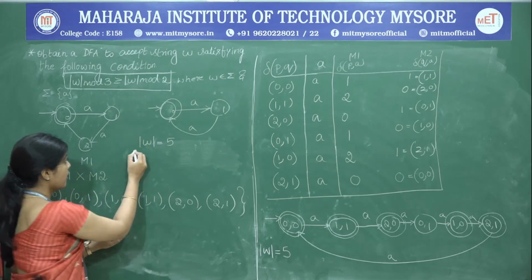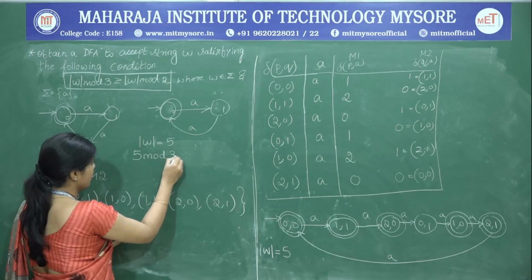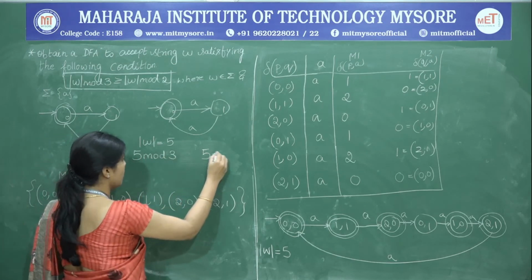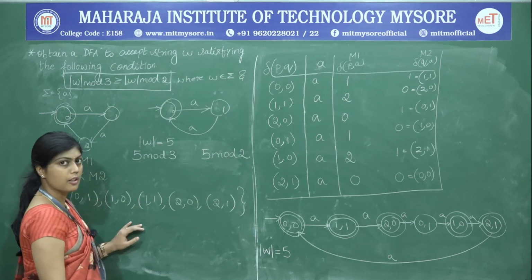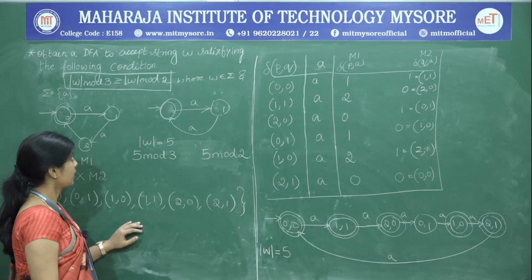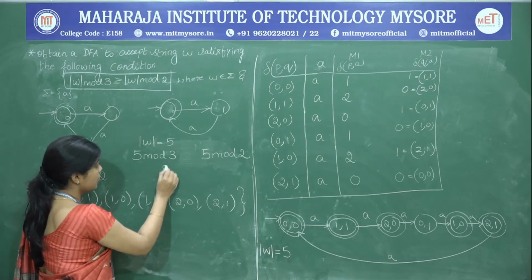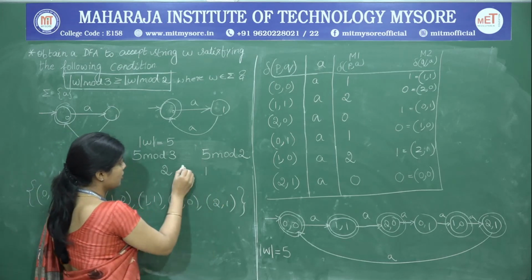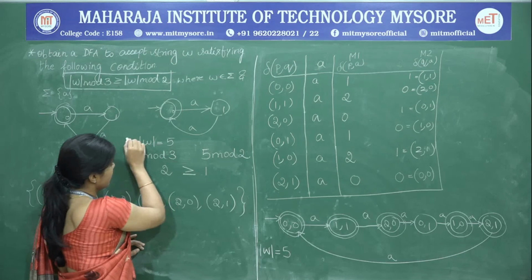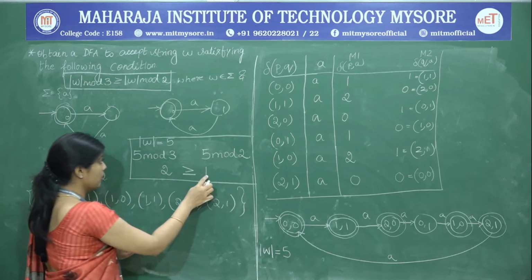So, in that case, 5 mod 3 and 5 mod 2. These are the two things that we are interested in, and we will check whether it satisfies the condition of greater than or equal to. So, 5 mod 3 is 2 and 5 mod 2 is 1. So, it does satisfy the criteria of 2 greater than or equal to 1.